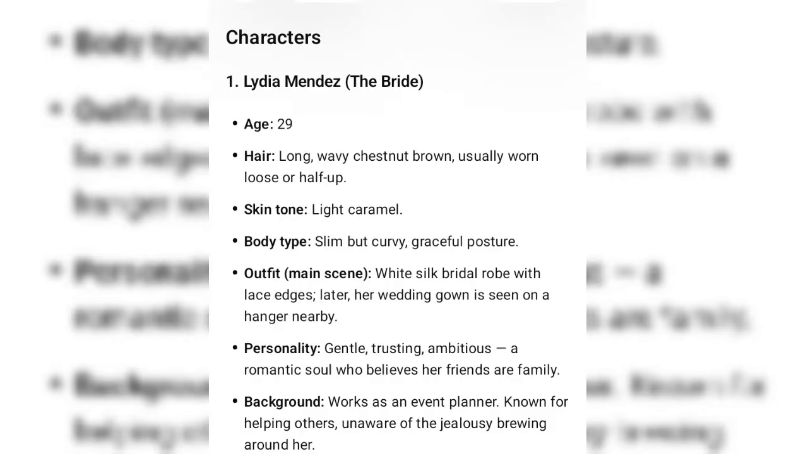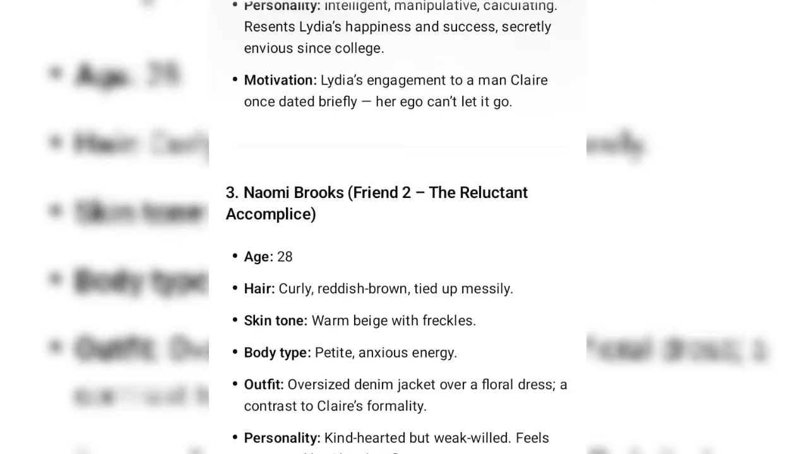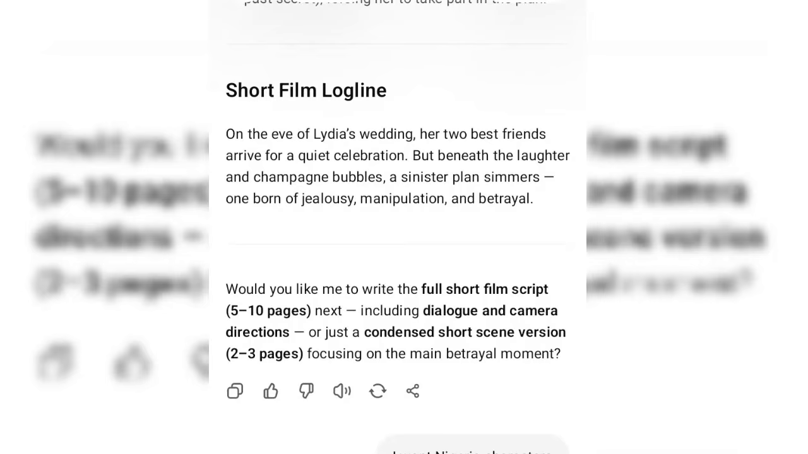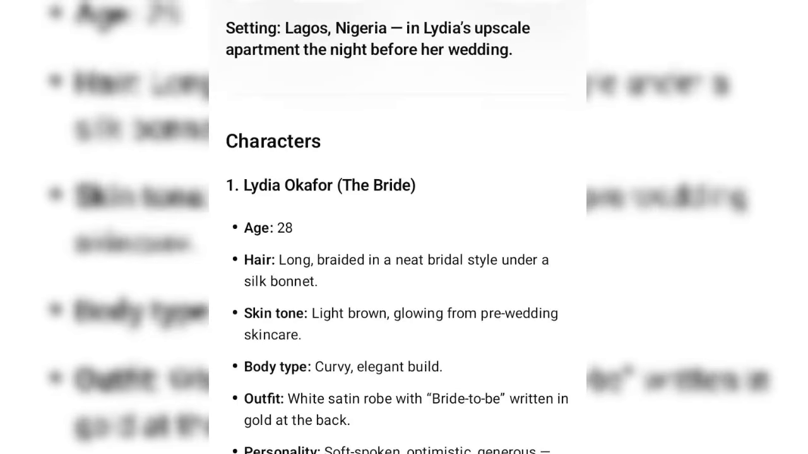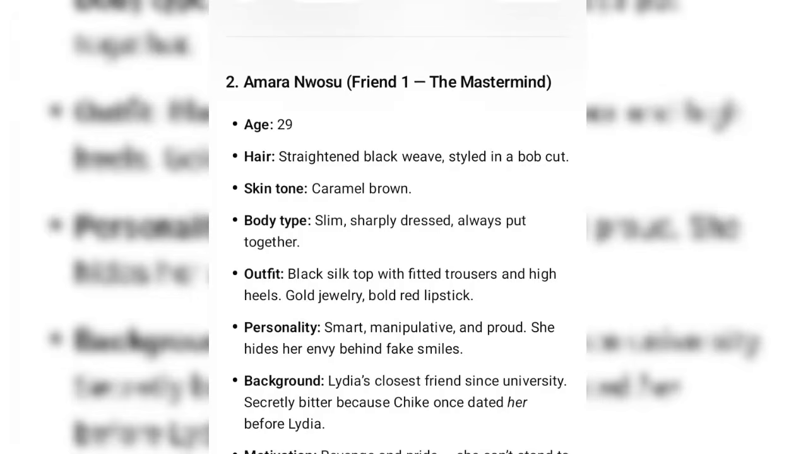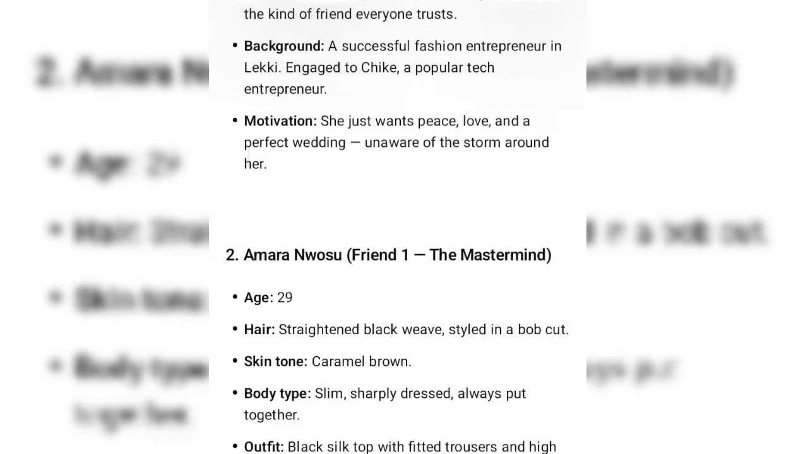So this is the first one, Lydia Mendez. Actually, I have to be specific on what I said. I told it that I want Nigerian characters. All right. So this is Lydia Okafor, Amara Nwosu, and Teni Babalola. All right. So these are their descriptions.